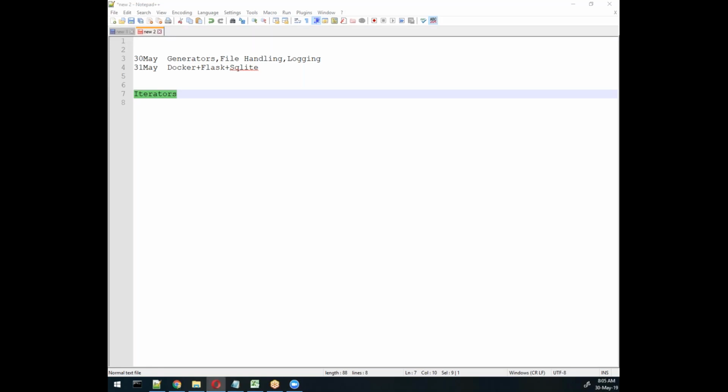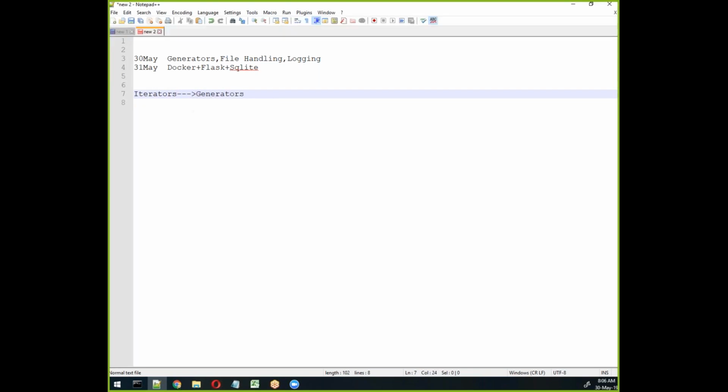Okay, one thing. Then we will move to another concept called file handling, which is important for us, and then we'll go with the logging concept, because these two will work on your company side. If you want to work inside a company, you require this, but this is completely conceptual and requires the iterator concept. Then only we can build some stuff in this area, especially related to iterators and generators.